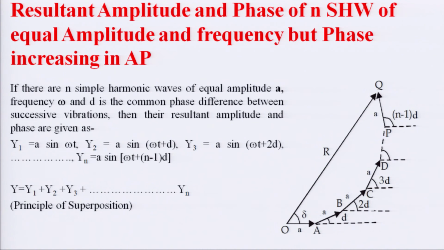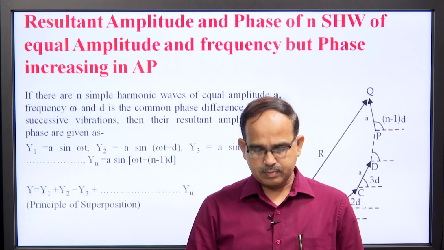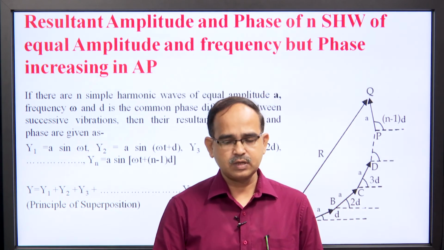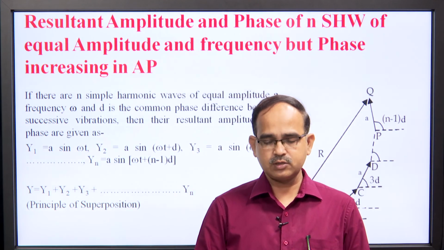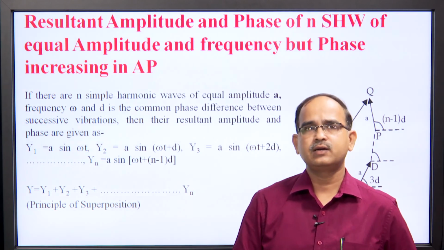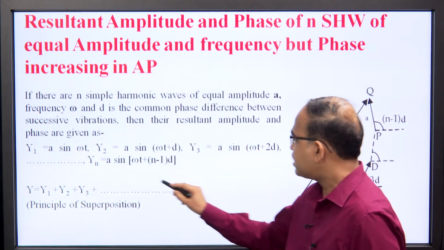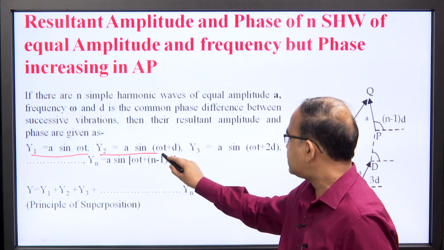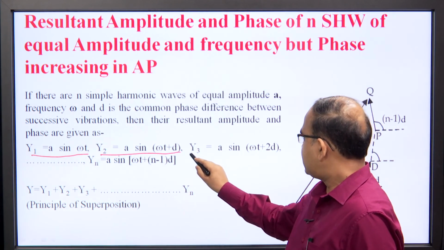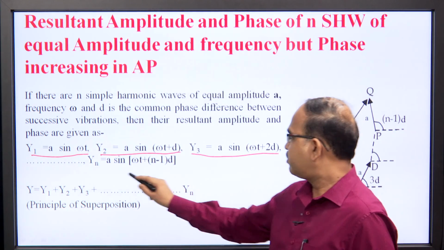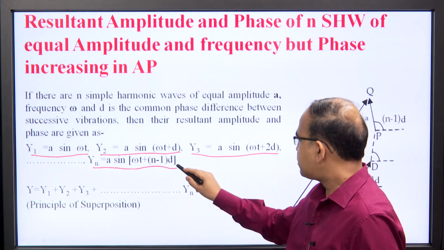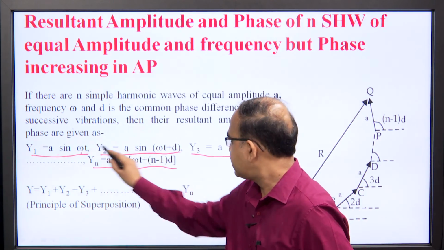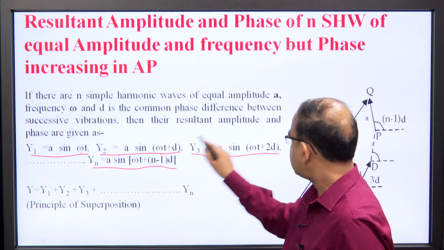Before starting the next article, we should go for a mathematical analysis of the resultant amplitude and phase of n simple harmonic waves of equal amplitude and frequency, but phase increasing in arithmetical progression. Here we have n number of waves: y1 as a sin omega t, y2 as a sin (omega t plus d), y3 as a sin (omega t plus 2d) and so on, and yn as a sin (omega t plus (n minus 1)d). Here we can see that amplitudes are same, frequency is same, and phase is increasing in arithmetical progression.